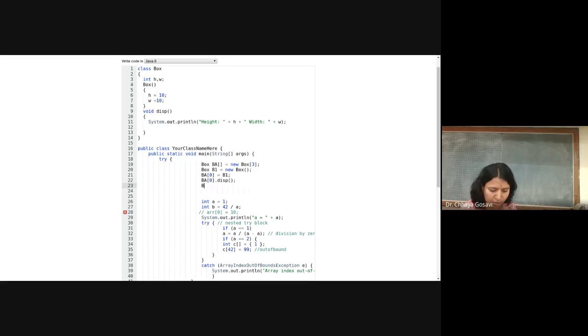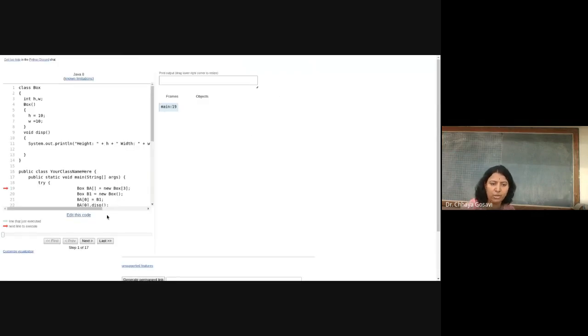But for ba of 1, if you call display function, you have not allocated any object at ba of 1. So for this line, it will cause null pointer exception. You are calling a display function, but you have not assigned any object to that particular array.